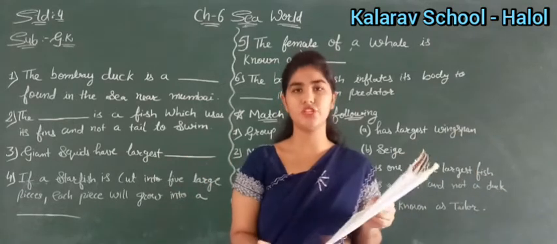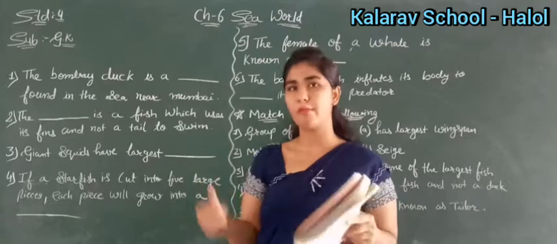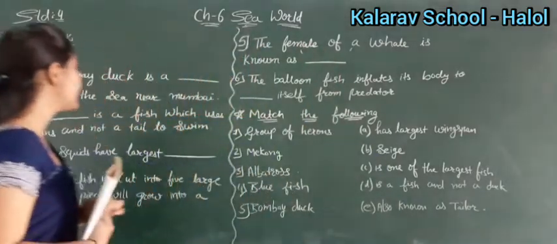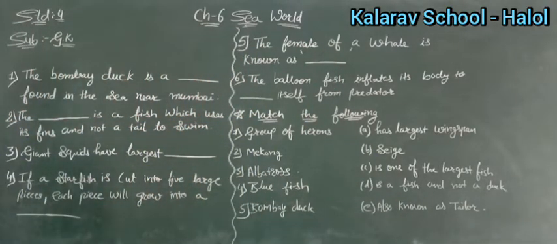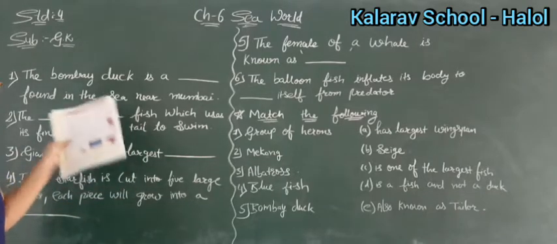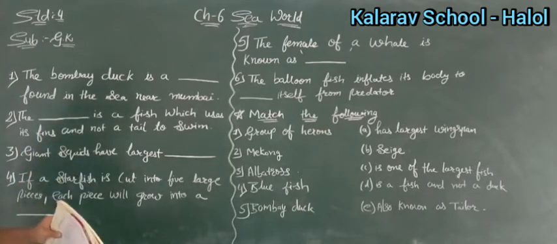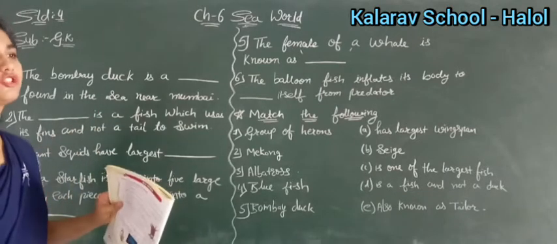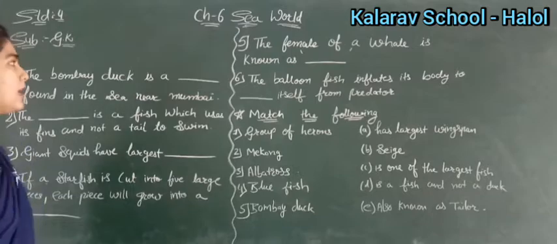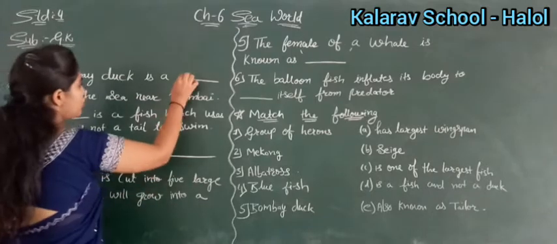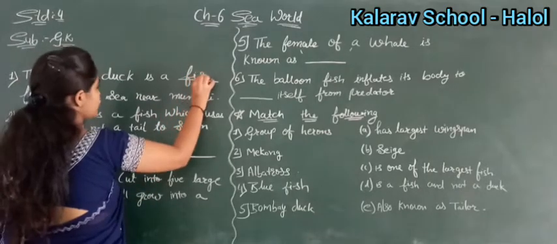Okay. Clear up till here, children? Okay. So now we are moving on with our exercise. See here. Bombay duck is a dash found in the sea near Mumbai. So what is a Bombay duck? I told you that it is not a duck but it is a kind of fish which is found in the sea near Mumbai. So here you will write fish.